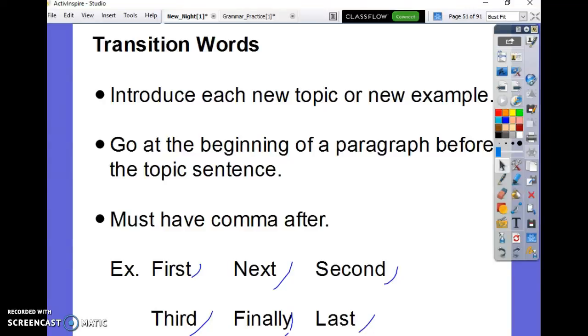Hey guys, so today you should be typing your essays. I wanted to give you a quick tutorial on some of the things that you want to be including in your essays. One of those things is going to be transition words.